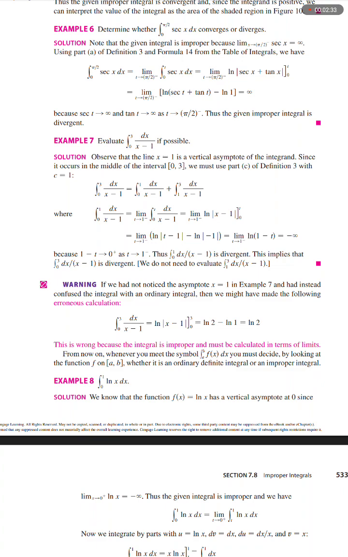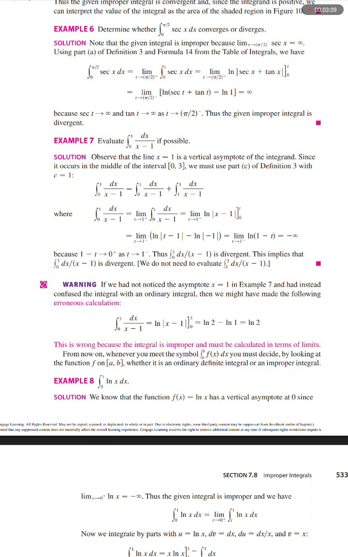Example 7: evaluate the integral from 0 to 3 of dx over x minus 1, if possible. Solution: observe that the line x equals 1 is the vertical asymptote of the integrand, since it occurs in the middle of the interval [0, 3]. We must use part C of Definition 3 with c equals 1.